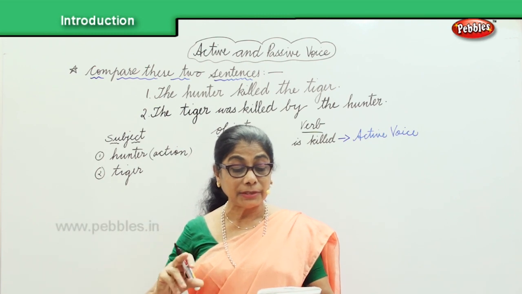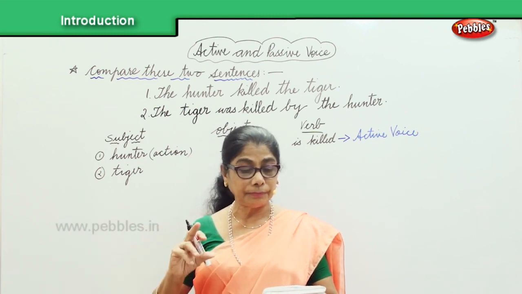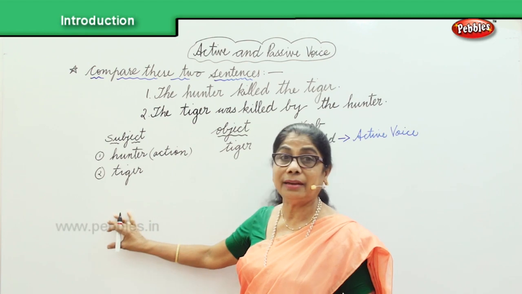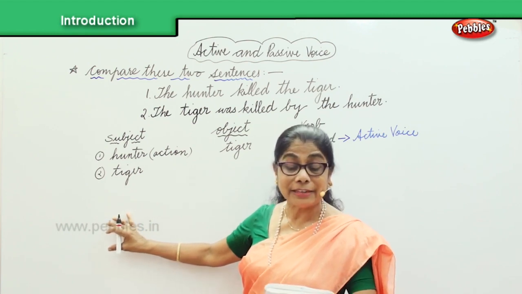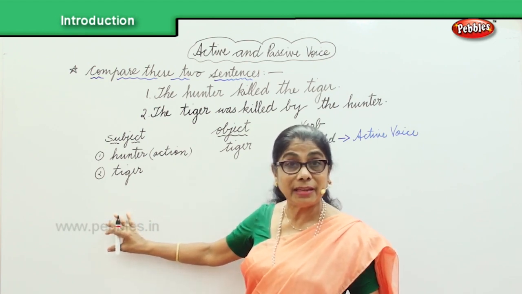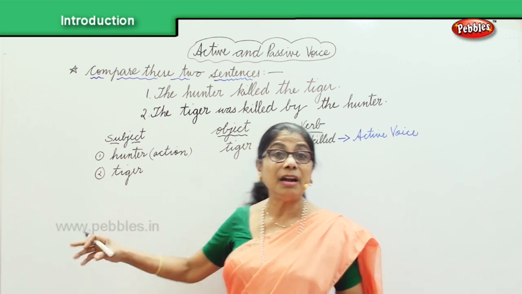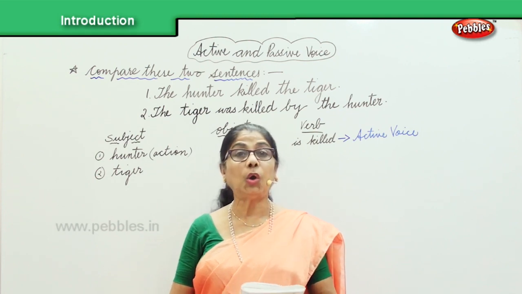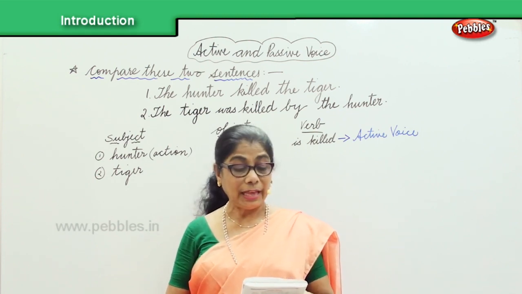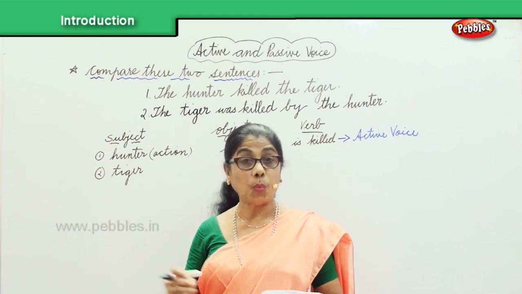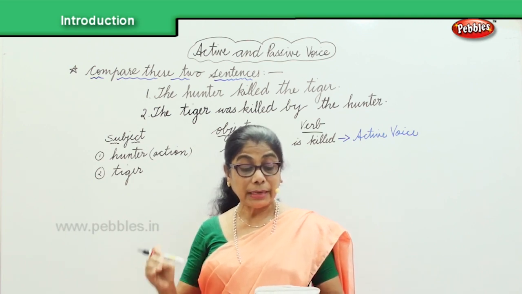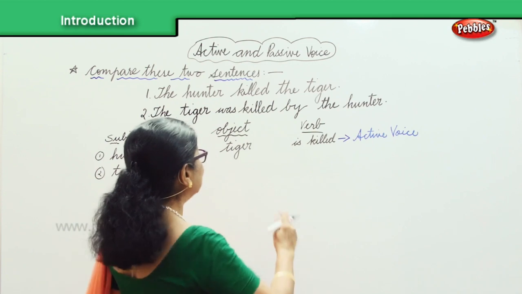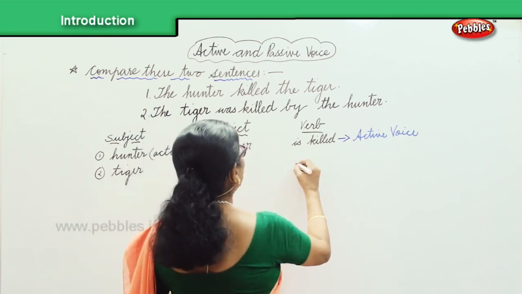Therefore, the subject is not active. The subject, tiger, is not active because it is receiving. The tiger is receiving the action done by somebody else. So we call this a passive voice. The verb here, was killed, is in the passive voice.